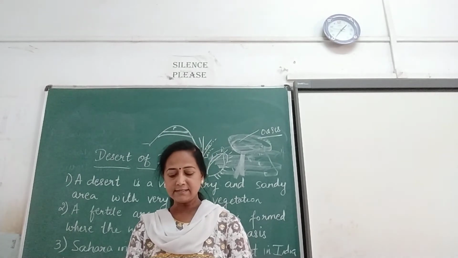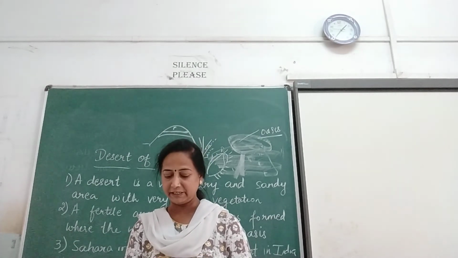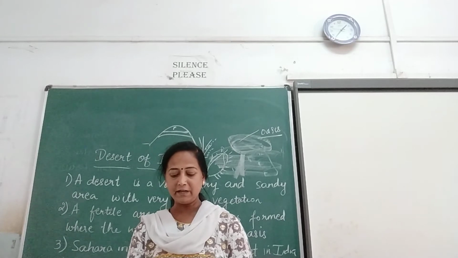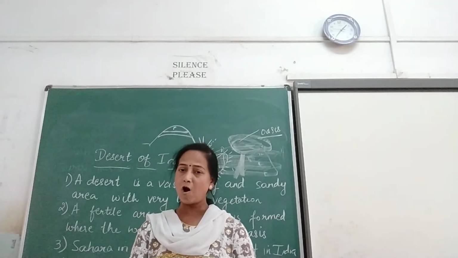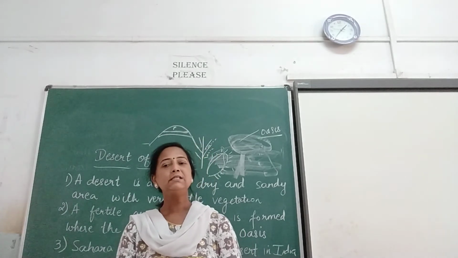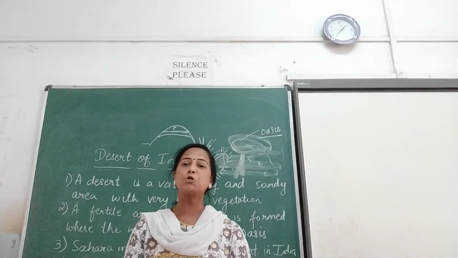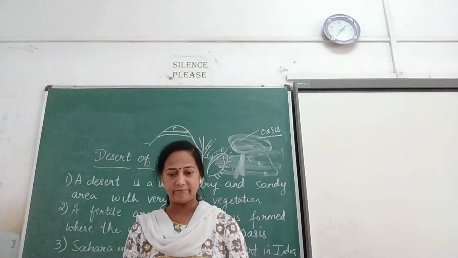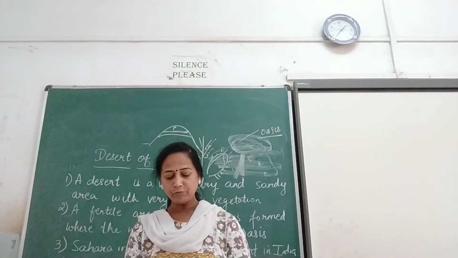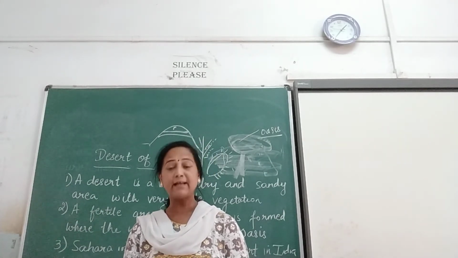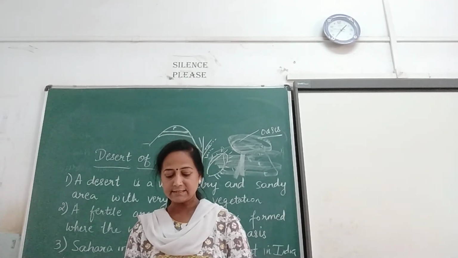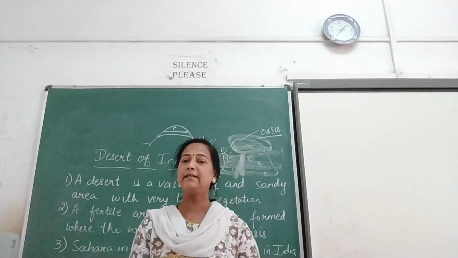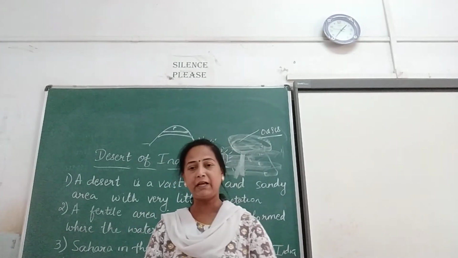Winter: December, January and February is the duration. And summer: March, April and May, where it is very, very hot. So only you are given summer vacation, where you should not be affected by the high sunlight rays. Southwest monsoon, that is rainy season, Kharif season, it is also called: June, July, August, September. That is your rainy season, where it will be raining very, very heavily.